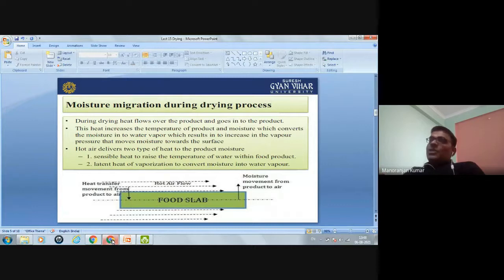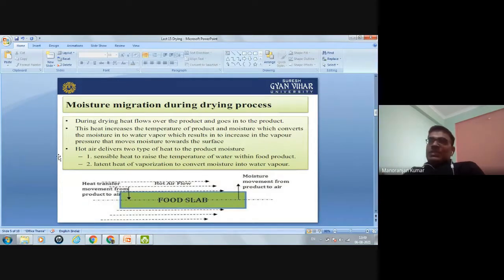Now, how does the moisture migrate from the inner part of the grain to the outer surface? During drying, heat flows over the product, because we dry the product with heat, and goes into the product.